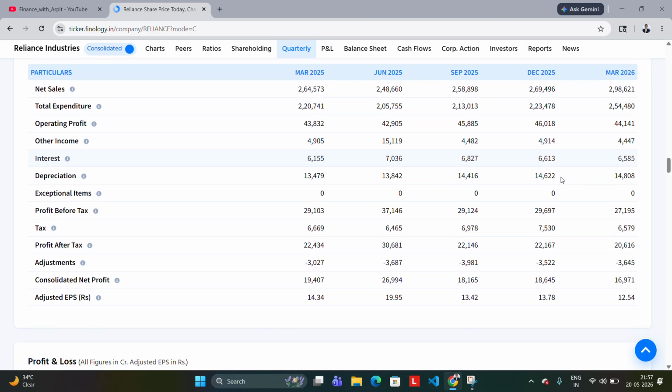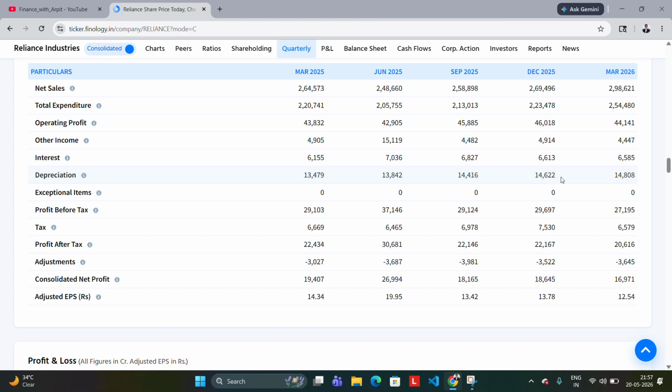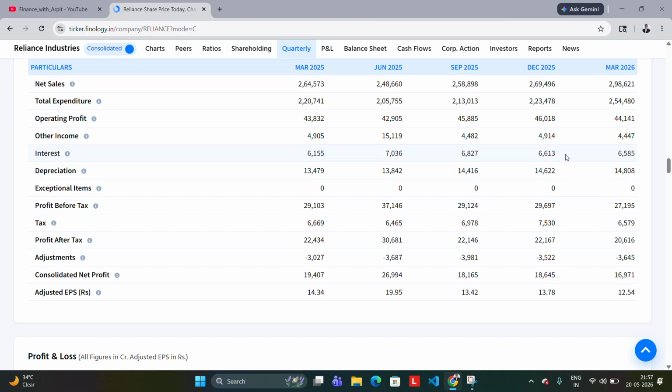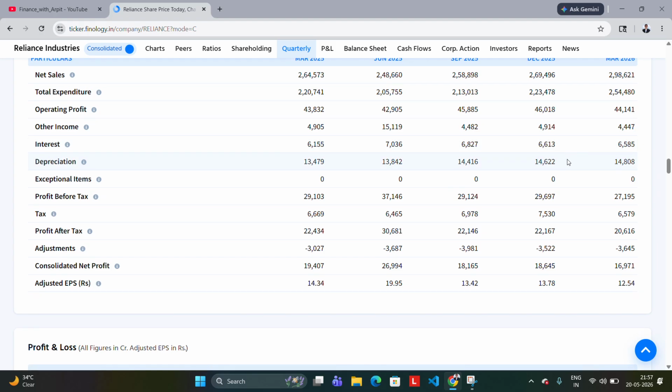So if the quarterly results are good, then generally the stock price increases. I'm not saying always. Okay? What is the other column? That is depreciation. Depreciation means the company has factories, all the gadgets, all the assets. It has its stock, it has its inventory, and its value decreases day by day.